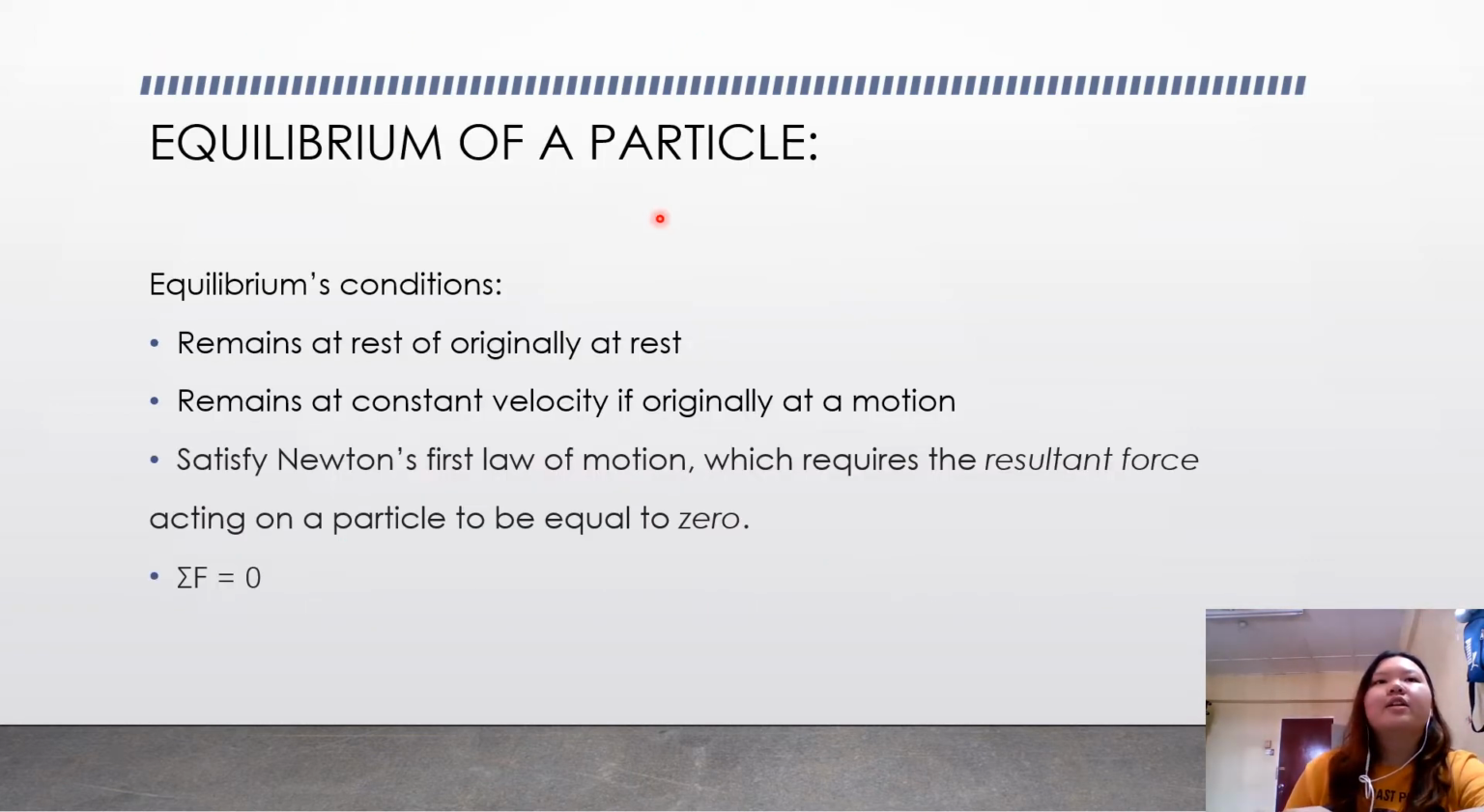Okay, we will now go to the next topic, which is equilibrium. The first part is the equilibrium of a particle. An object is said to achieve equilibrium when it remains at rest if originally at rest, or remains at constant velocity if originally in motion. It satisfies Newton's first law of motion, which requires the resultant force acting on a particle to be equal to 0. So the total F is equal to 0.